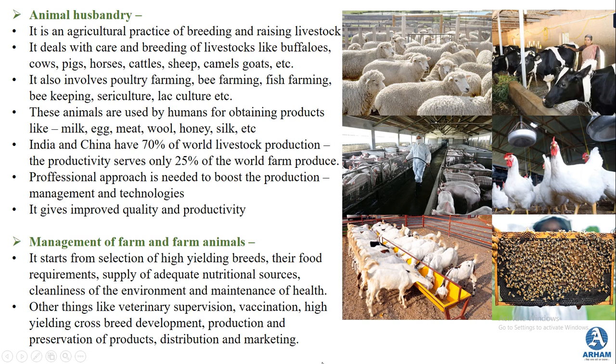Now, during the conventional practices of animal breeding, just taking care of these animals for giving the maximum yield is not enough. Although India and China have 70% of the world's livestock production, this 70% only gives a productivity of 25% of the world's farm produce. To achieve more, a certain professional approach has to be taken, and if taken, it will boost the productivity of the materials that we are obtaining from these animals.